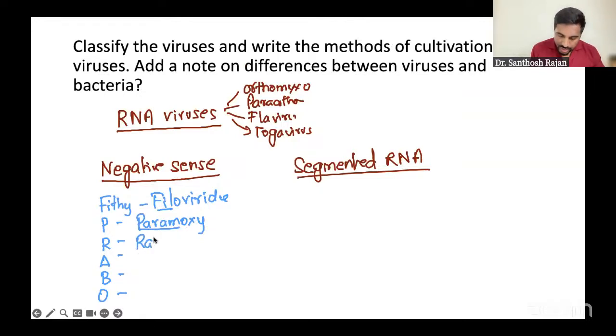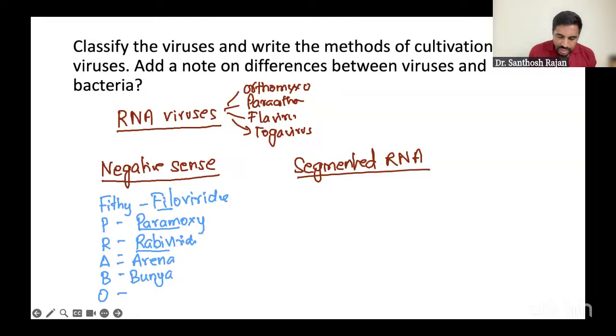Or R for rabies virus, Rhabdoviridae. You know, the rabies dog is negative, no? So it is negative. Rabies dogs are negative. And these three are very easy: A for Arena, B for Bunya. Bunny is what we usually call our Allu Arjun, no? Allu Arjun the actor, we call him Bunny.